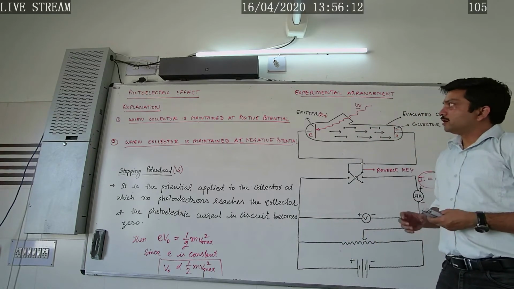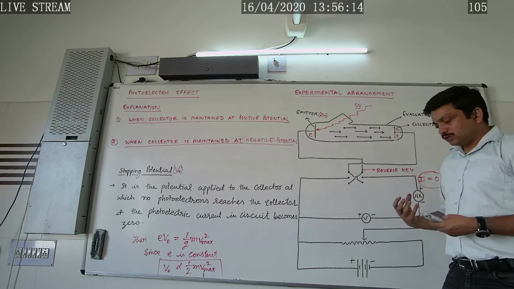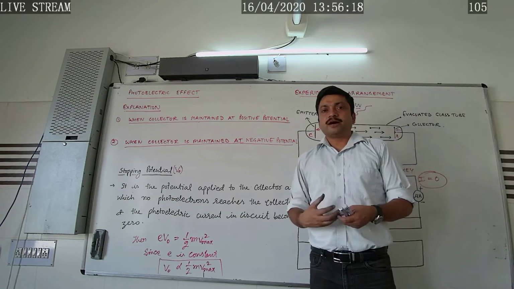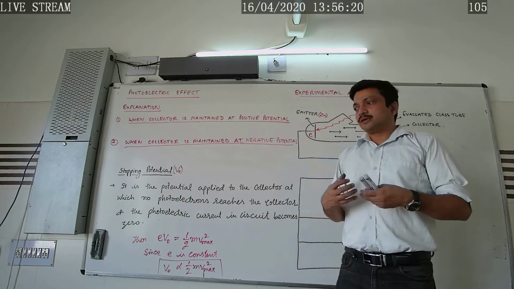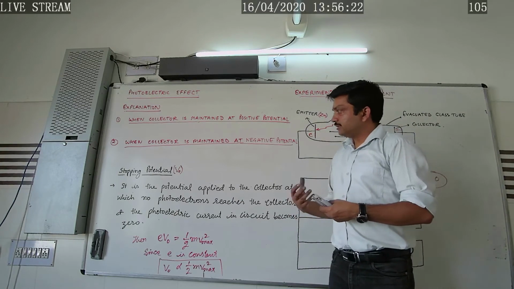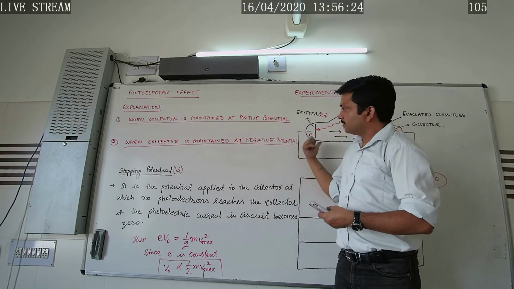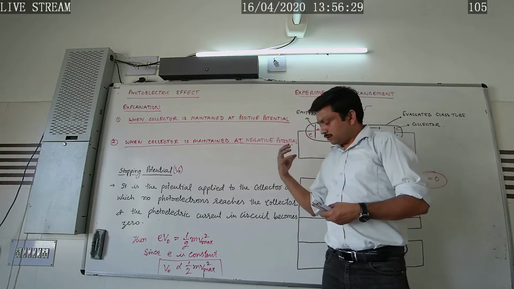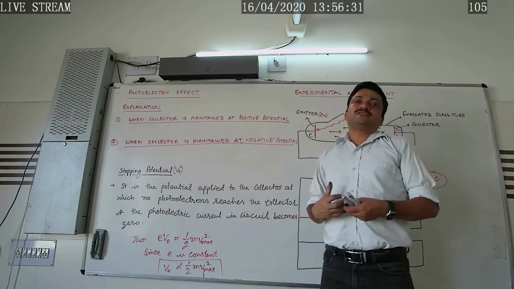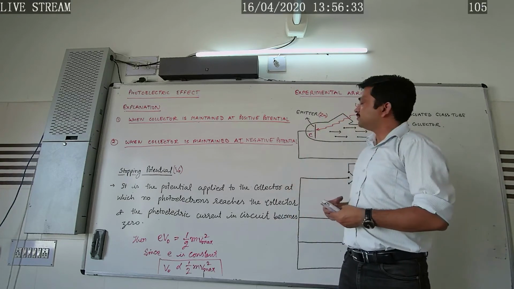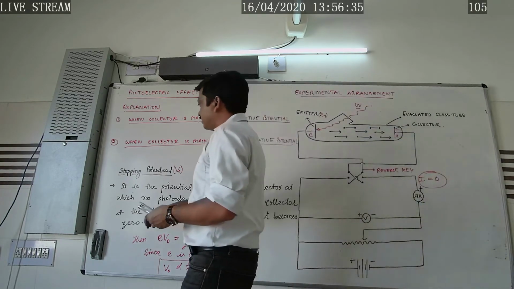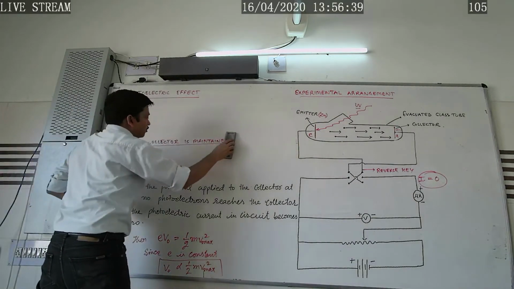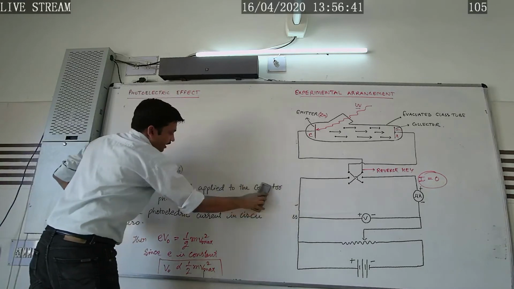Okay. Now on the basis of this photoelectric effect experiment, conducted in the year 1900, what were the conclusions or observations that were made on the basis of this experiment? Let's study about this. So the observations made were as follows.